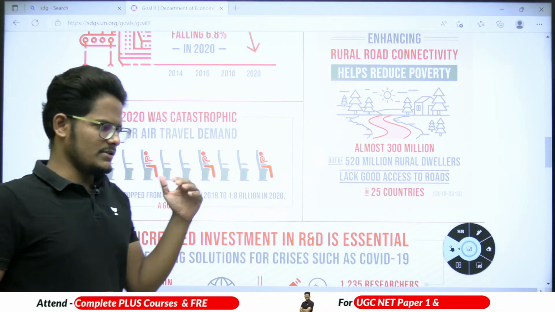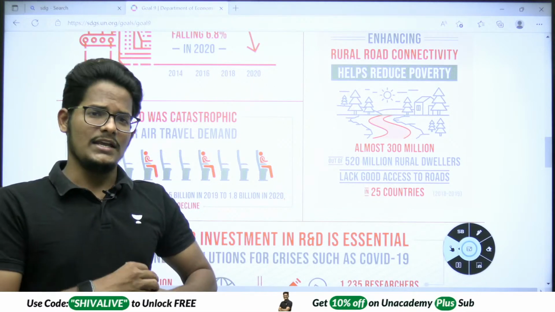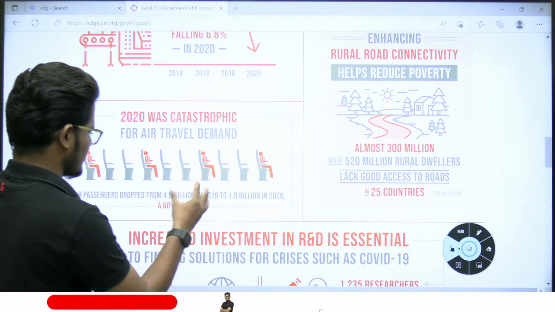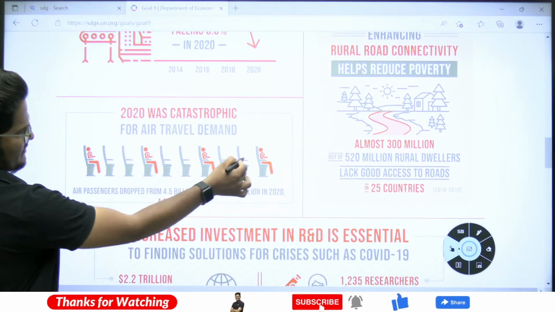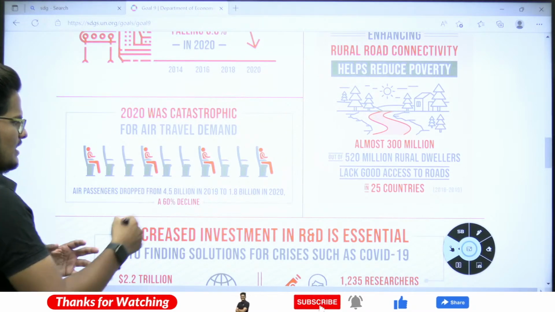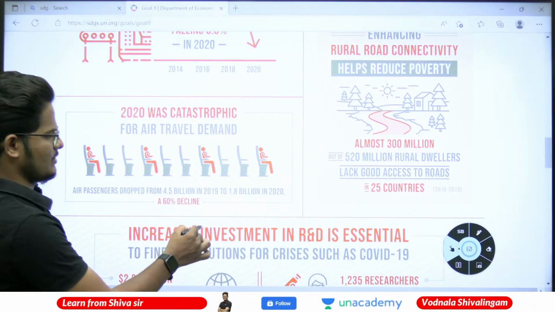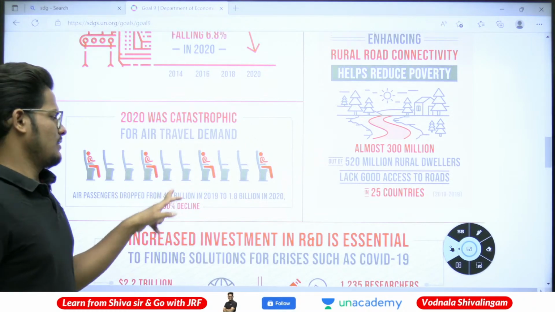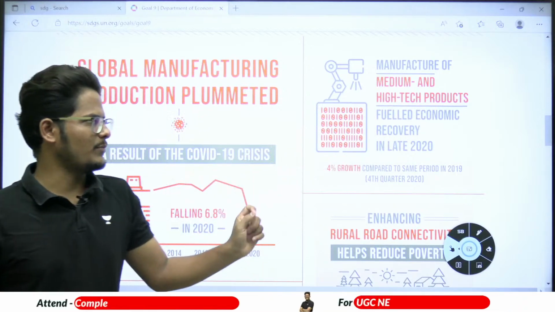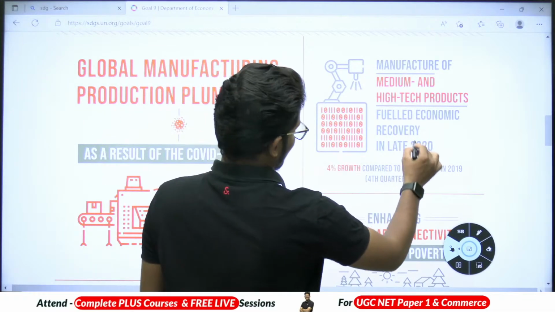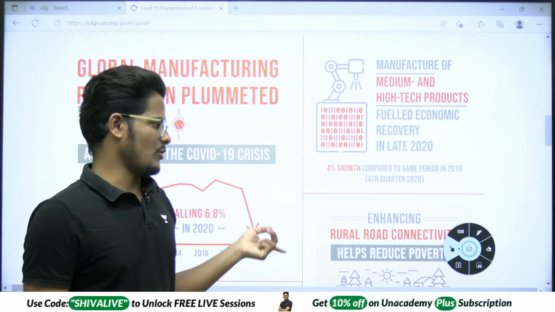Even though air travel was working after the lockdown was completed, and it was open, it is still only due to the restrictions that the airlines have to run. That went to huge losses because of this operation, because we have to maintain social distancing. So air passengers dropped from 4.5 billion to 1.8 billion in 2020. That is a 60% decline. And the manufacturing of medium and high-tech products fueled economic recovery in late 2020. 4% growth is there in the high-tech products.